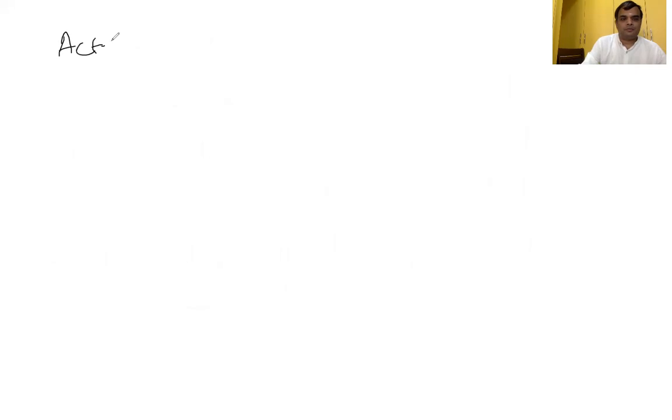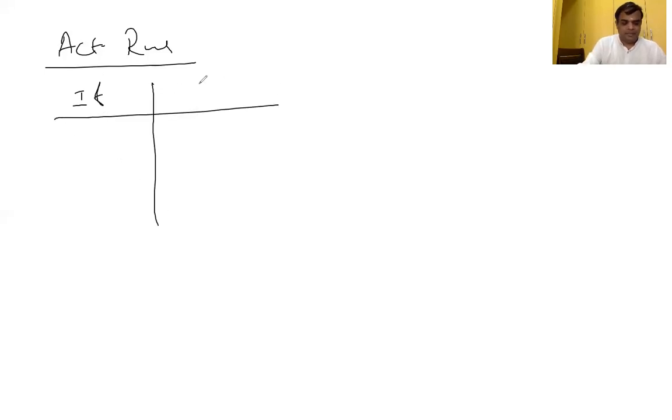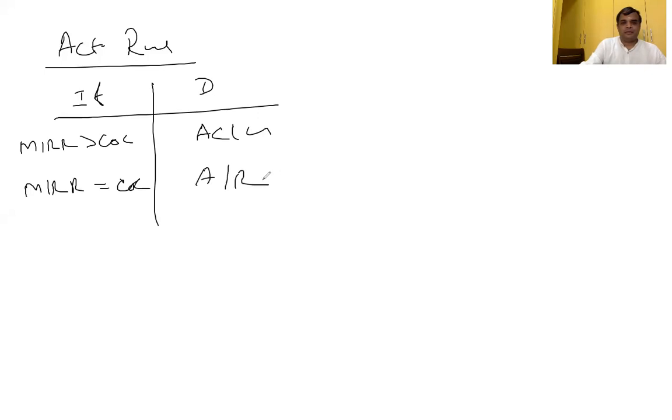Acceptance rule and decision: if MIRR is greater than cost of capital, same rule only, accept it. If MIRR is equal to cost of capital, accept or reject. If MIRR is less than cost of capital, then reject.